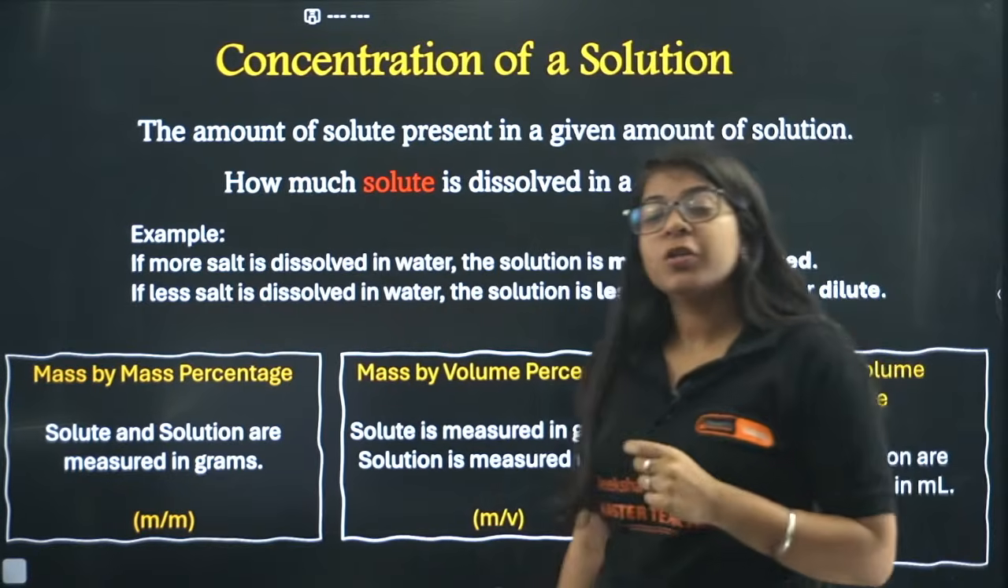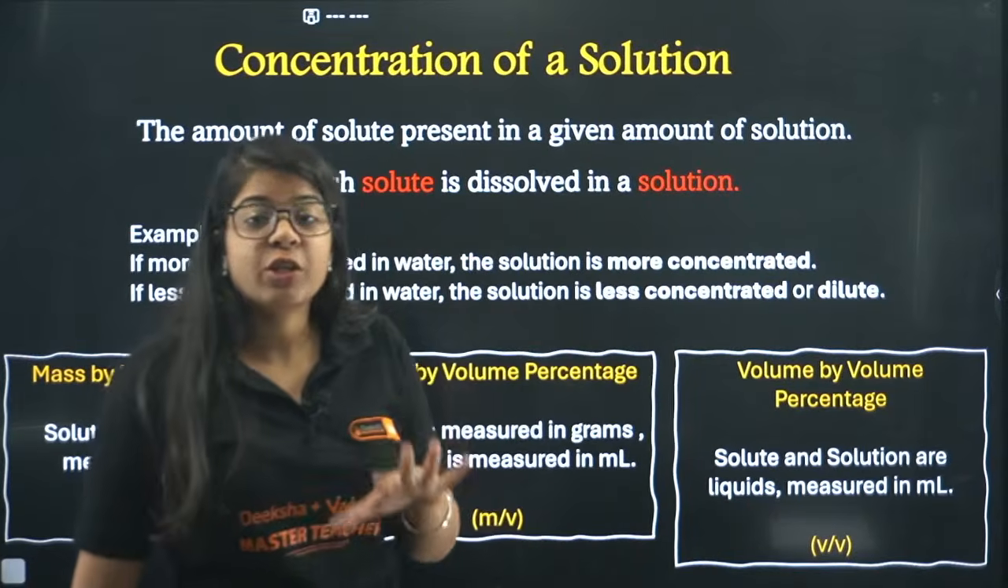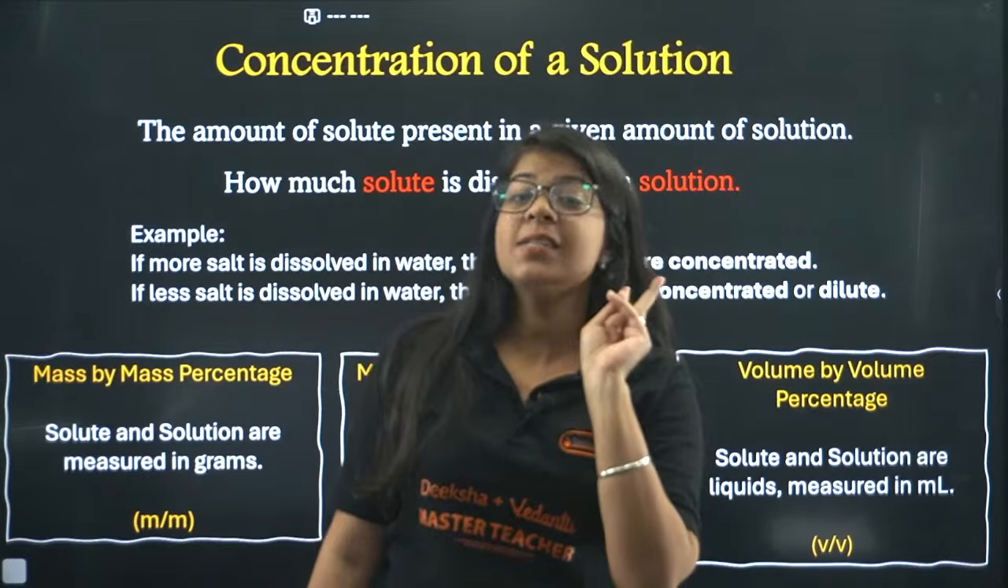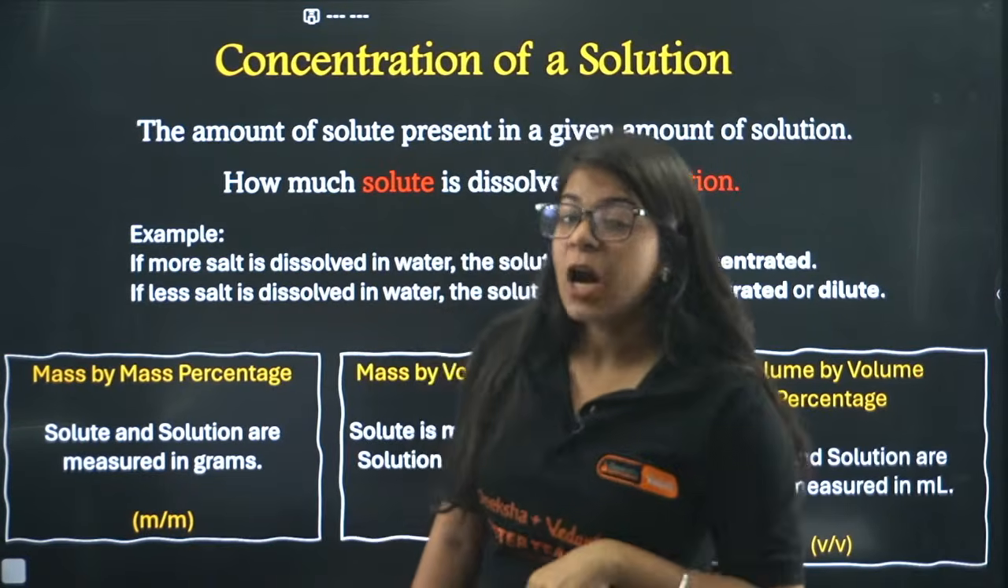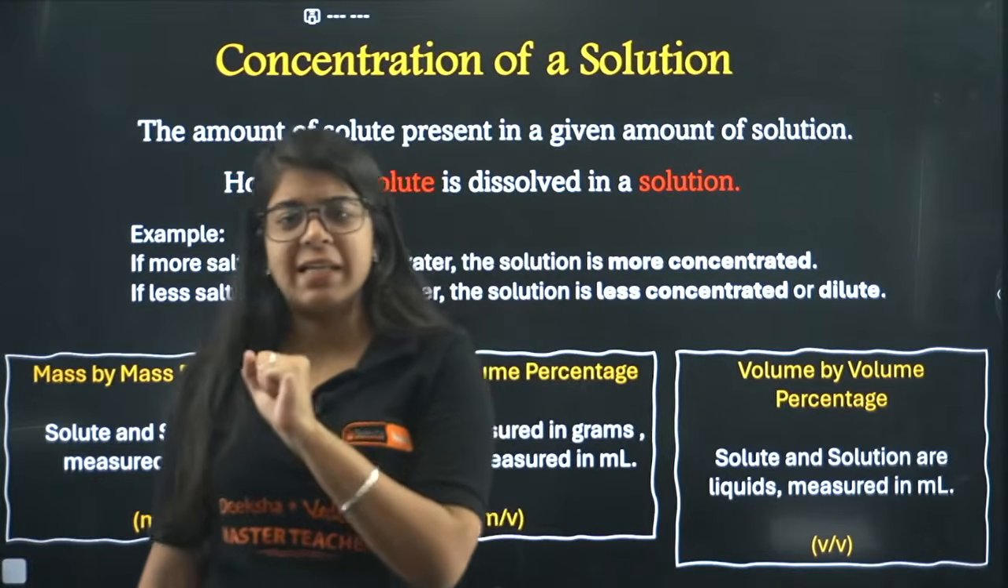Okay, so today we are studying about solutions, right? Now we know that a solution has two things in it. One is solute, one is solvent, right? Now bacha, solvent is something which is more in quantity, solute is something which is less in quantity.